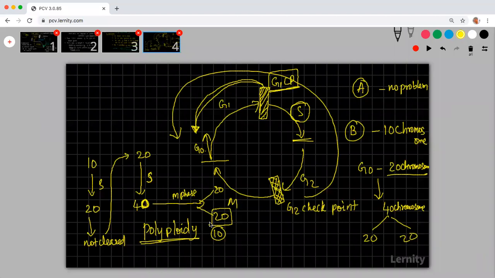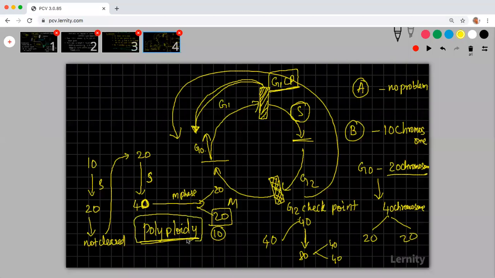So Chandru is asking me a question, sir, what if again there is a problem? Which means 40 will go back again, multiply, and then it will become 80. And 80 will divide into 40, 40. So however many times this gets repeated, the condition keeps repeating. This kind of having multiple sets of chromosomes is called polyploidy.